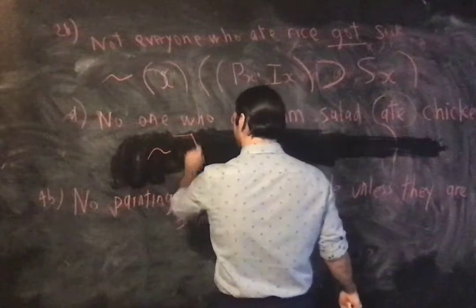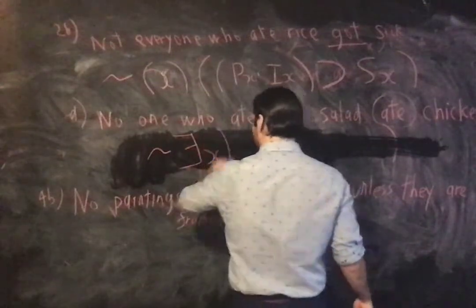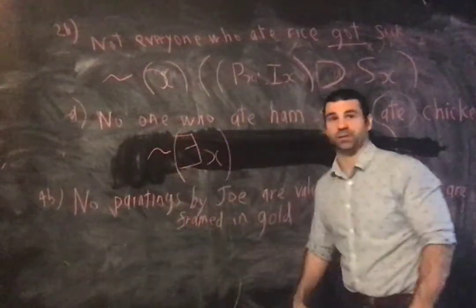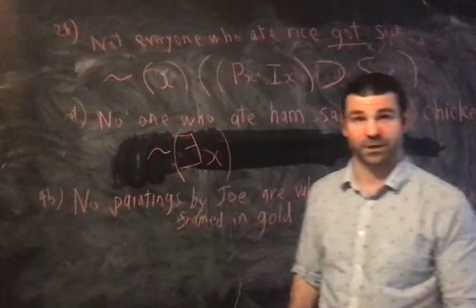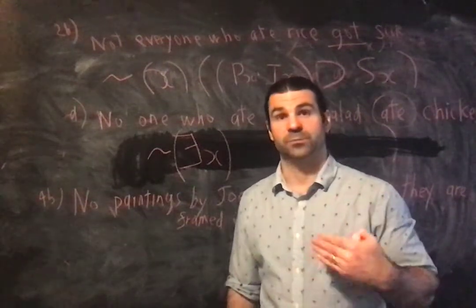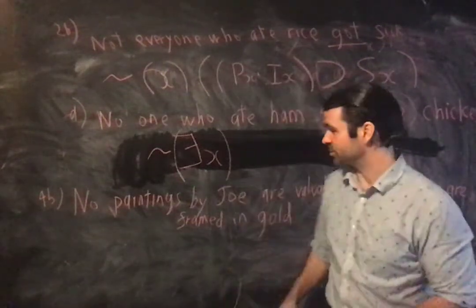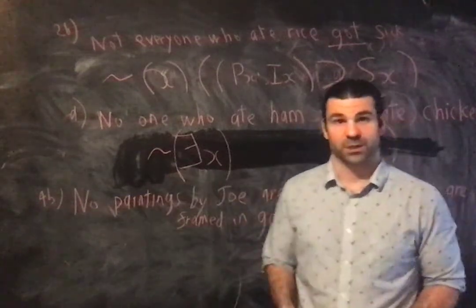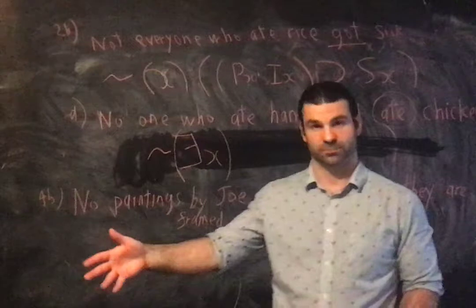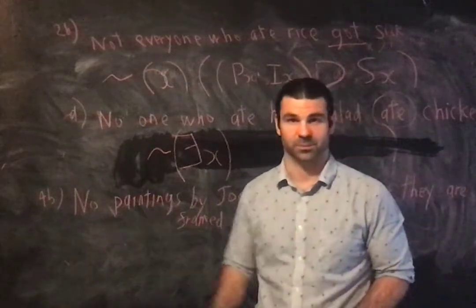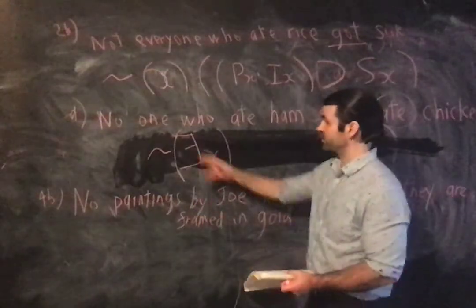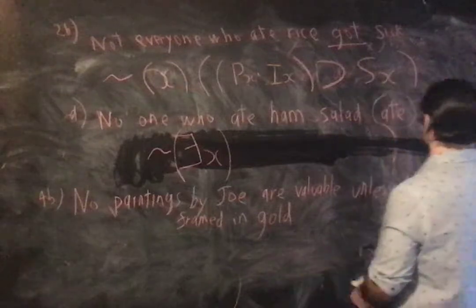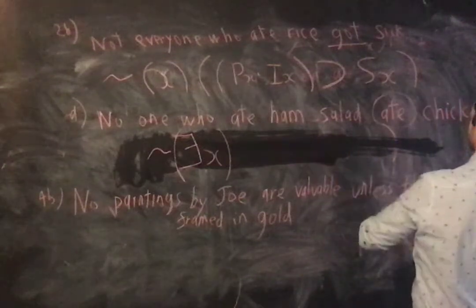There's no one, right? When you're denying existence, remember, as I stressed in Unit 11, this was the big breakthrough for quantifiers. They allowed you to deny existence, right? The negation with the existential quantifier is how you symbolize "there are no blah blahs," or "there is nothing that blah blah blah." So there is no one who ate ham salad. No one who ate ham salad ate chicken.